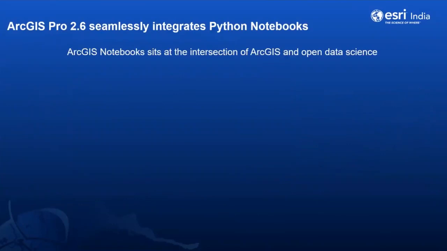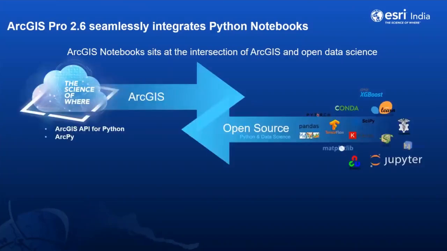Let's see, when you talk about these notebooks or these libraries, ArcGIS provides the ArcGIS API for Python and ArcPy, which give you hundreds of Python libraries and open source libraries like Pandas, TensorFlow, PyTorch, Scikit-learn, and Jupyter Notebook. A lot of open source libraries you are getting, which you can work upon, or the notebooks which are already integrated in ArcGIS Pro. So within Pro, you can get the notebook where you can completely train a model.